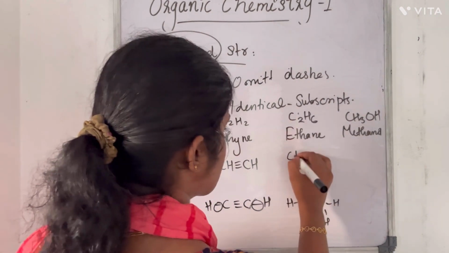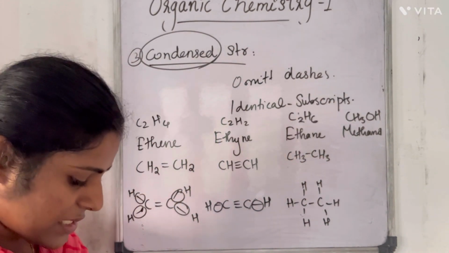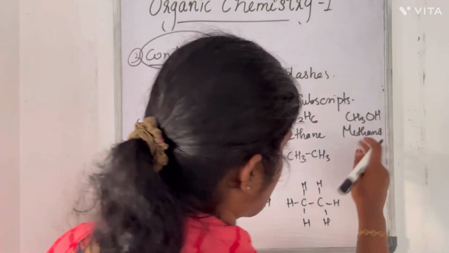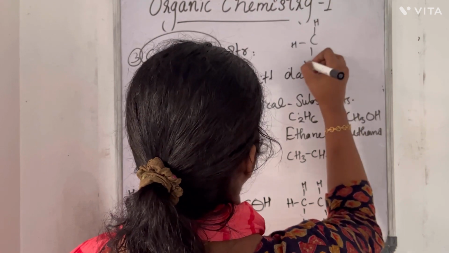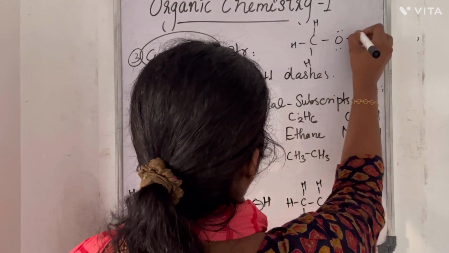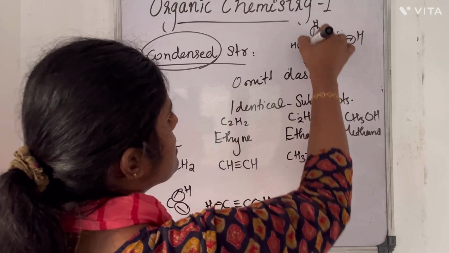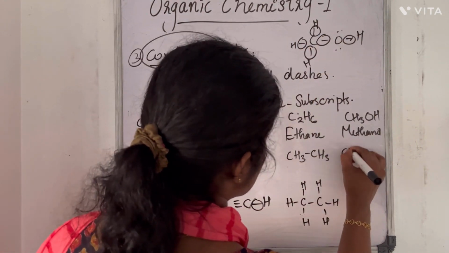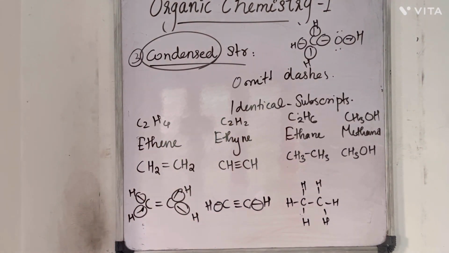Here it will be CH3 single bond CH3. For methanol it was CH3 OH, so this can be written by omitting the single bonds. That will be CH3OH. Okay, so this is the condensed structure.